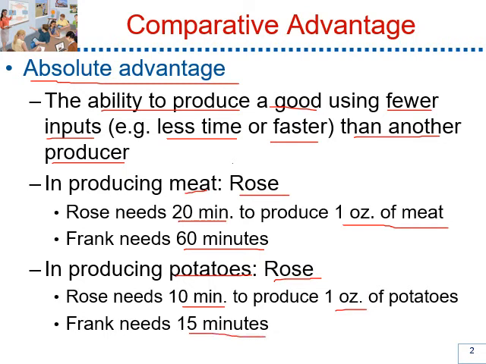So you can see that it takes Rose less time to produce both meat and potatoes. Therefore, Rose has the absolute advantage in both the production of meat and potato.